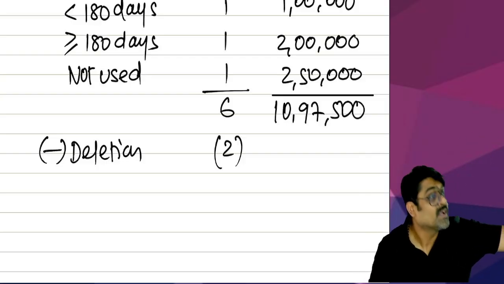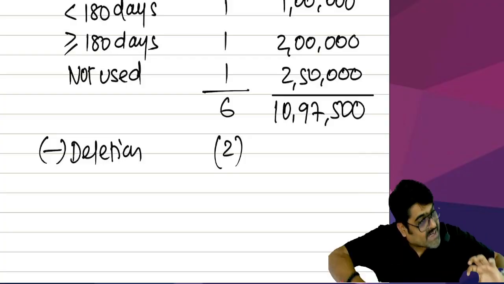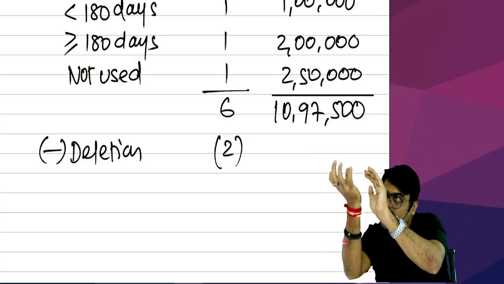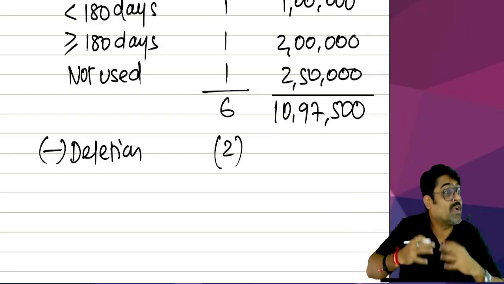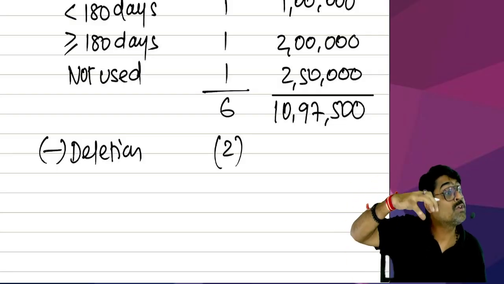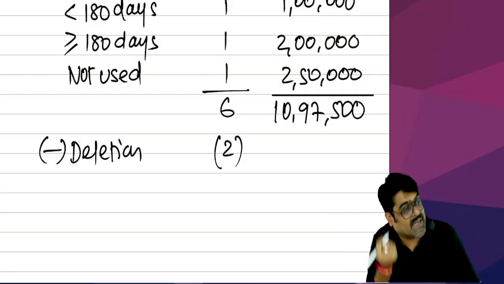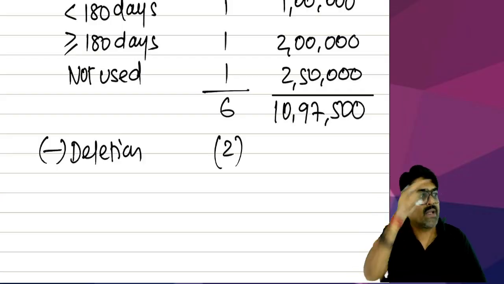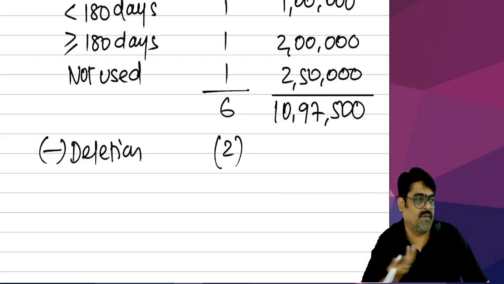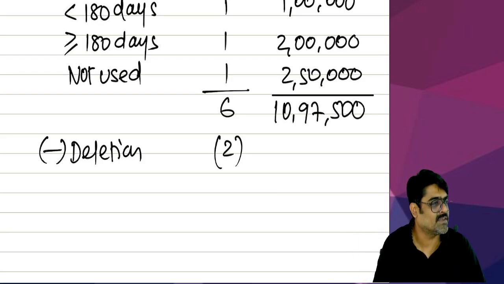Out of 6, you transferred 2 assets and recovered 2 lakhs. So out of the total value, you have already recovered 2 lakhs. Don't claim that 2 lakh in the form of depreciation. We are not going to allow that 2 lakh, because that cost to the extent of 2 lakh you have already recovered, no? So whatever cost you have recovered, to that extent, we are not going to give you any depreciation.